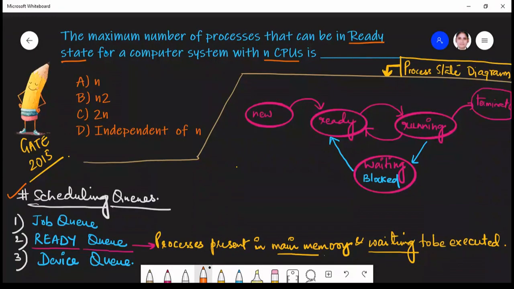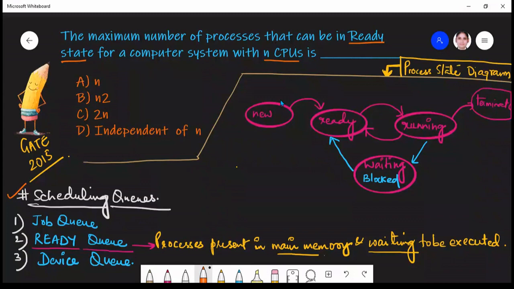Now here I have highlighted the main terms on which we have to focus. First is your ready state, and then it's talking about CPUs. So before that, let's understand what are the different scheduling queues in your operating system. There are three types of queues. First is your job queue, second is ready queue, and the third is device queue. In job queue, all the possible processes which are available in the system are being stored.